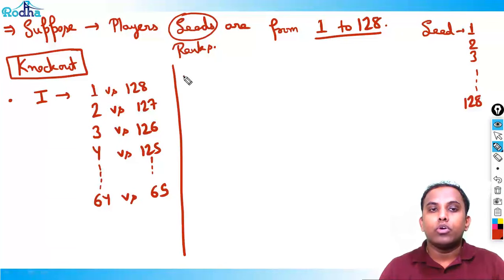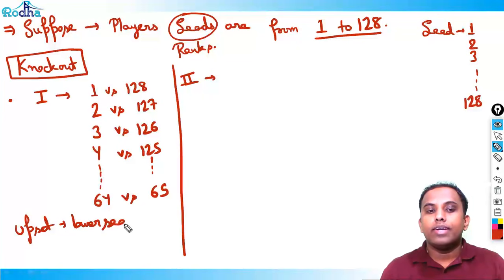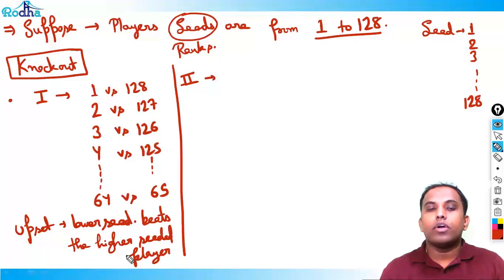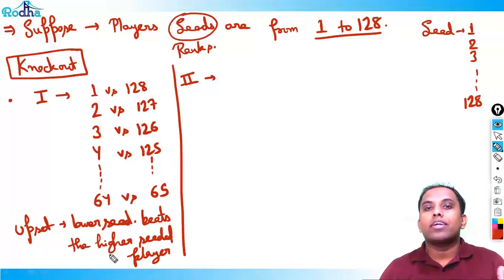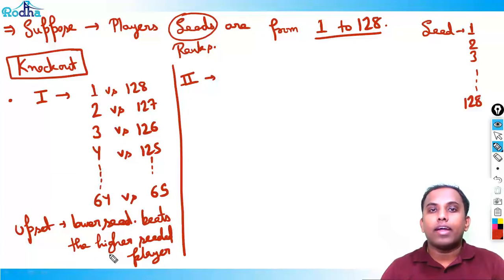Now for round 2, see, if there is an upset, what does upset mean? Upset basically means that a lower ranked player or a lower seeded player beats the higher seeded player. Like suppose you watch cricket. What happens in the Cricket World Cup? Sometimes Bangladesh beats India, or Bangladesh beats Australia, or any lower country like Afghanistan or Holland beats Australia.